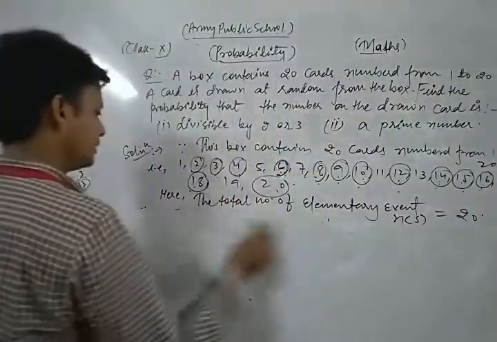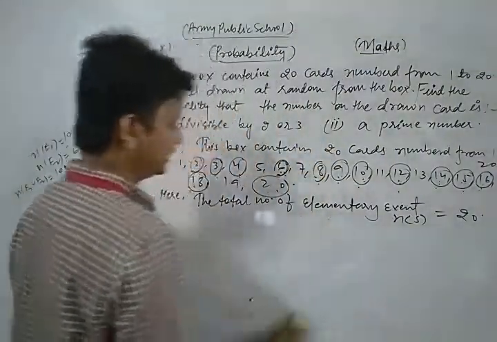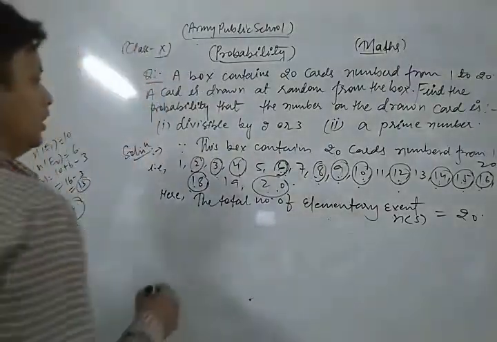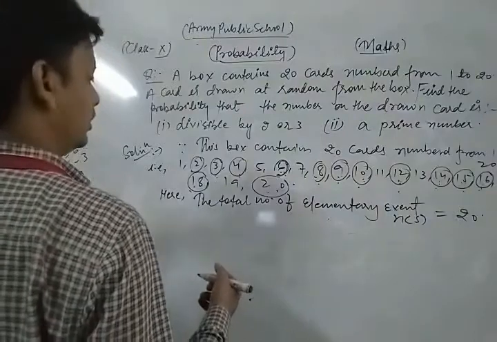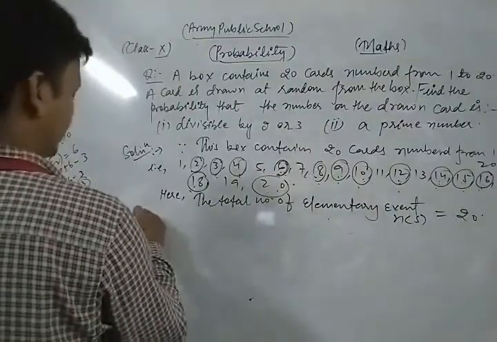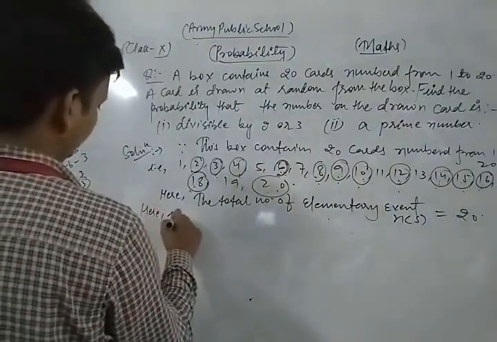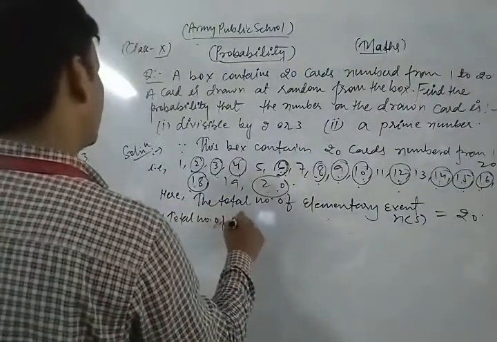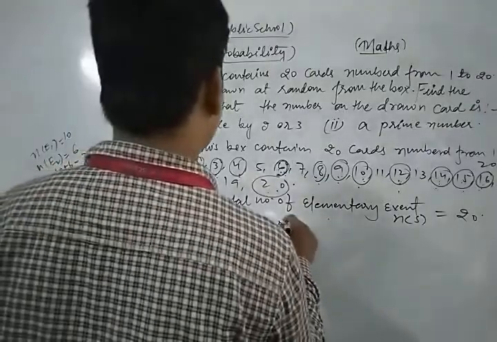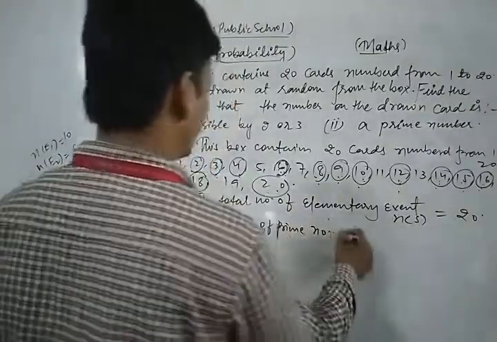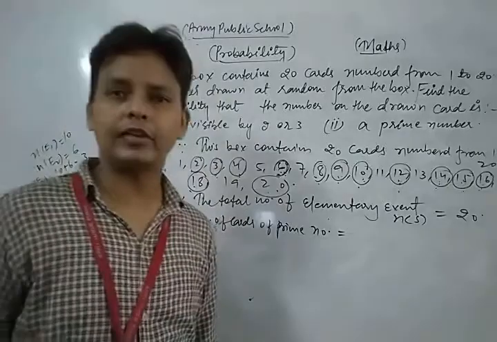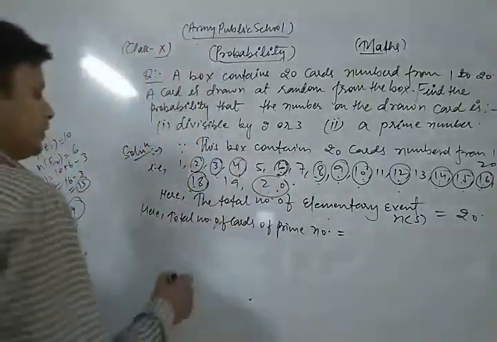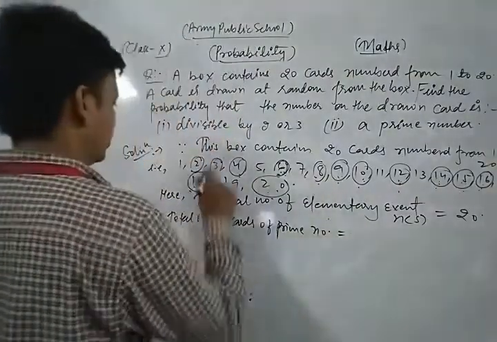A prime number is one which has only 2 factors, one and itself, as you know very well. So total number of cards of prime numbers is what? Look.